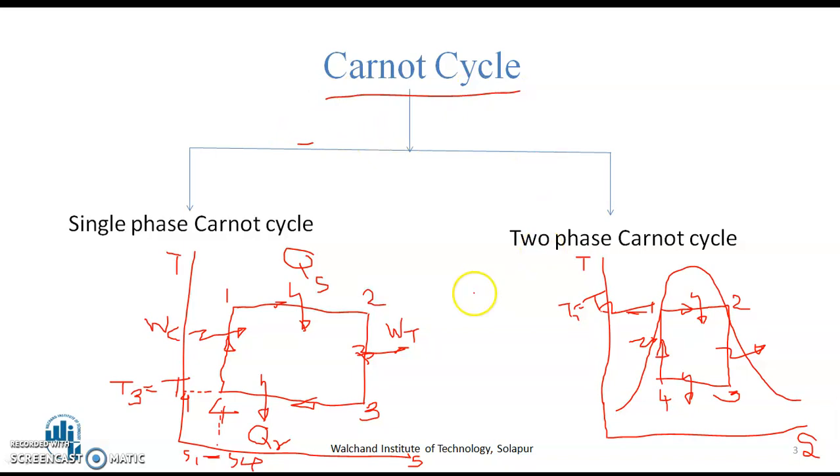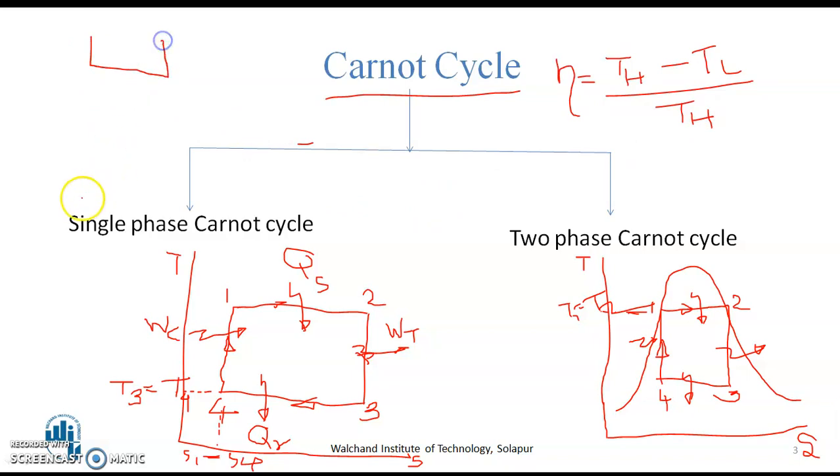Now I will try to write the relation, that is efficiency of the Carnot cycle. Carnot efficiency will be equal to high temperature minus low temperature divided by high temperature. As usual, we have to assume that any device is working between two thermal energy reservoirs.